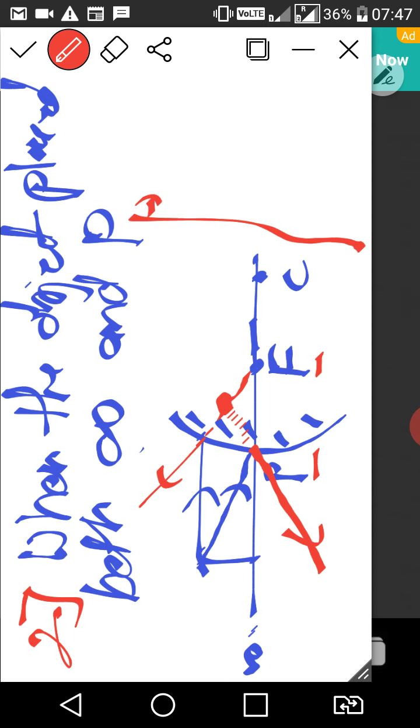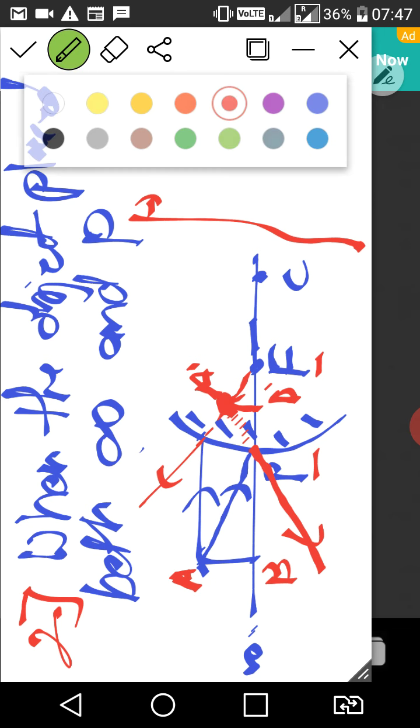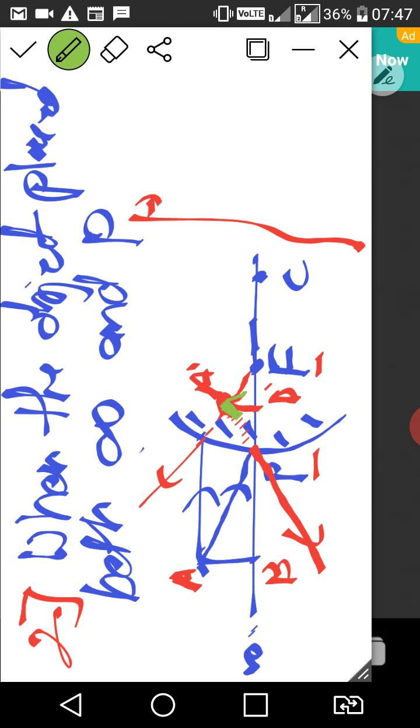So where is the image formed? This is A and this is B, this is A dash, and if you draw the perpendicular, this is B dash. Clear class? So this is your arrow. I will draw it with another ink like this. This is your image. Clear class?